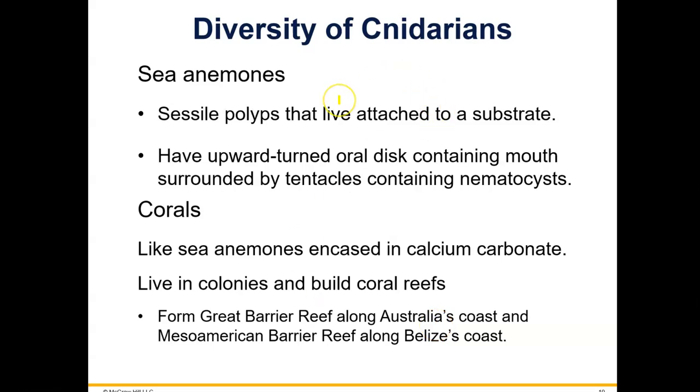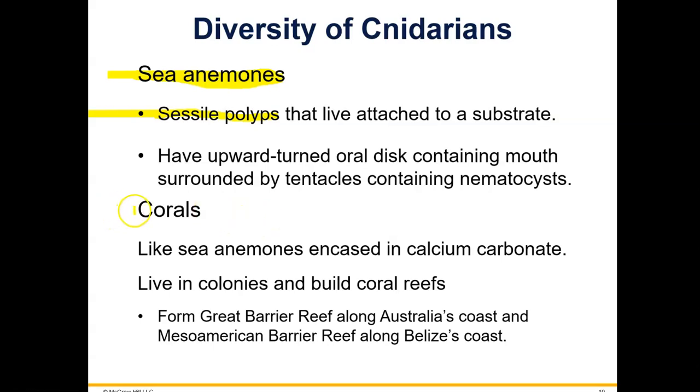So let's talk about some other cnidarians besides jellyfish. We have sea anemones, like in Finding Nemo, if you've ever seen that movie. Sea anemones are sessile, and they have the polyp body form. But they do have those stinging cells that contain nematocysts, and that is the reason why the clownfish can live inside of the sea anemones, because the clownfish have a protective mucus covering on the outside of their bodies that protects them from the sting of the sea anemone.